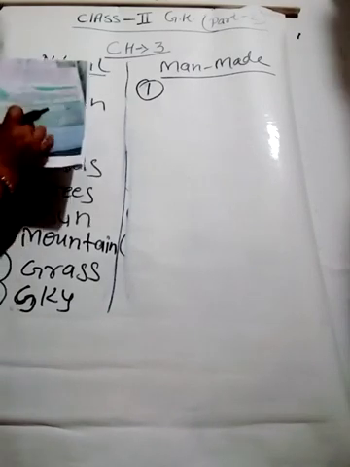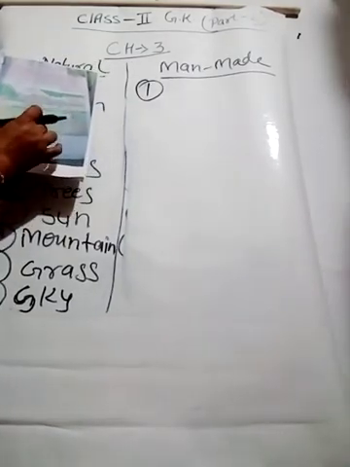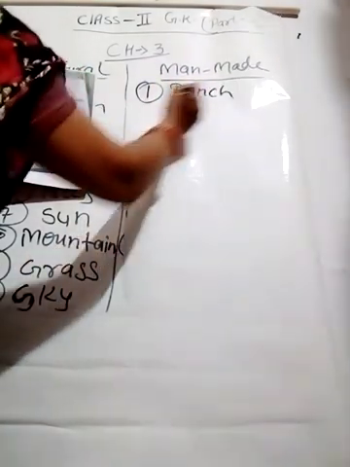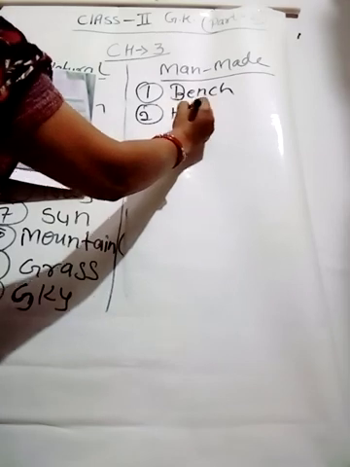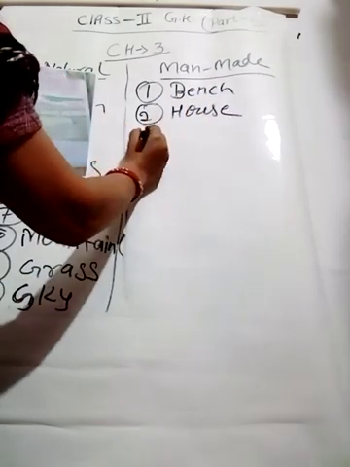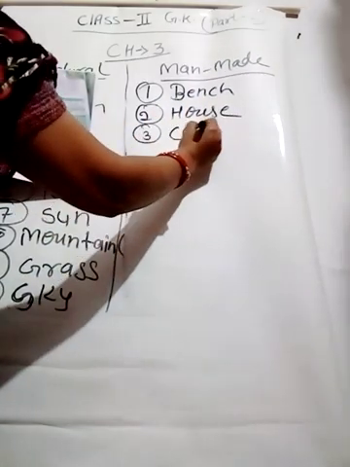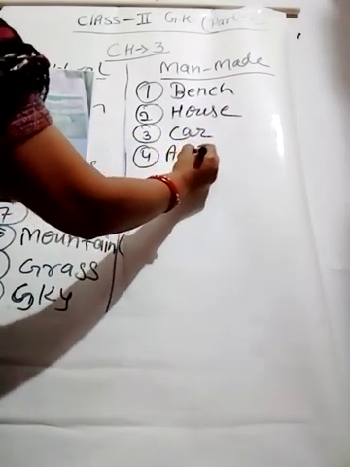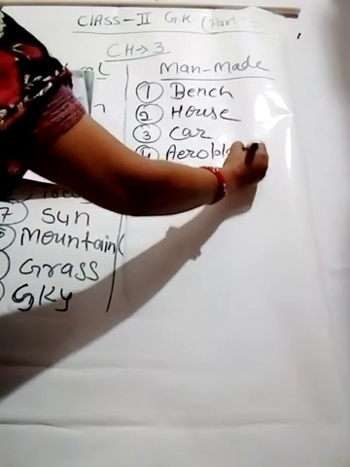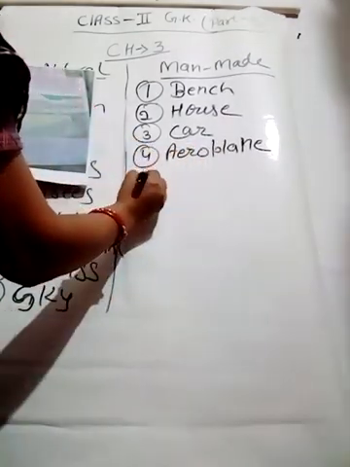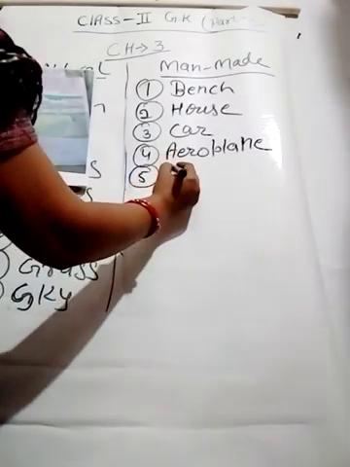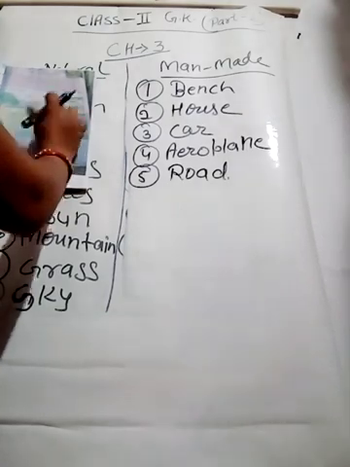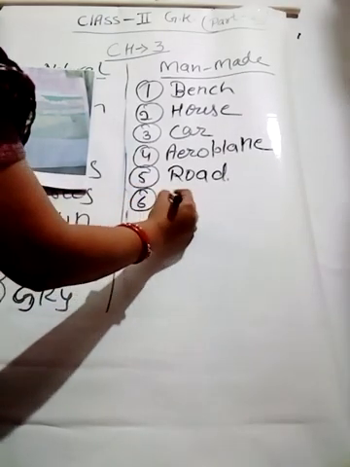In man-made things, if you look at your book, then you can take the name bench. Okay, in number 2, house. Okay, in number 3, car. Then in number 4, aeroplane. Okay, in number 5, we can write the name road. Okay, then you can write here in number 6, swing.